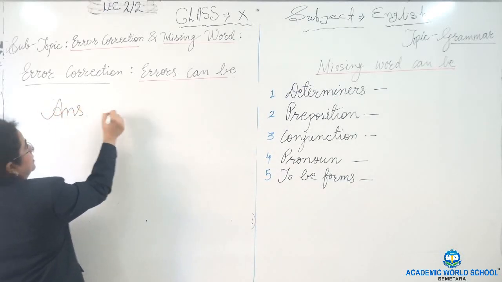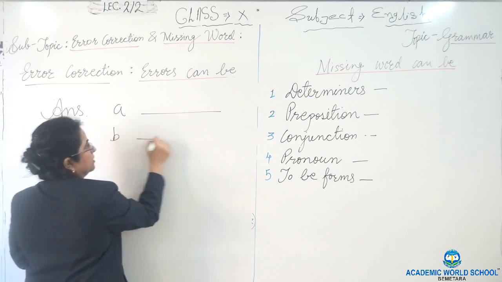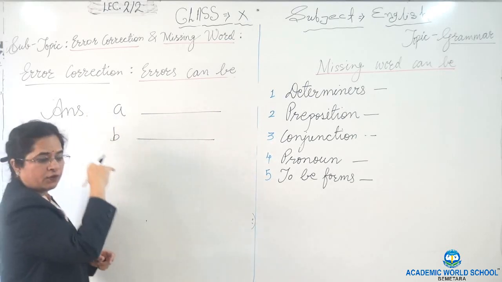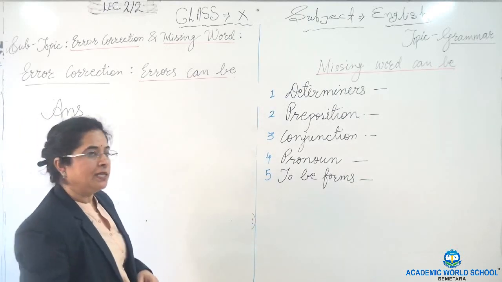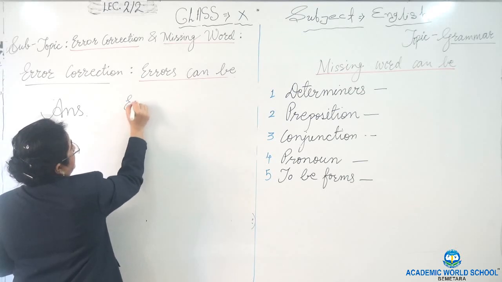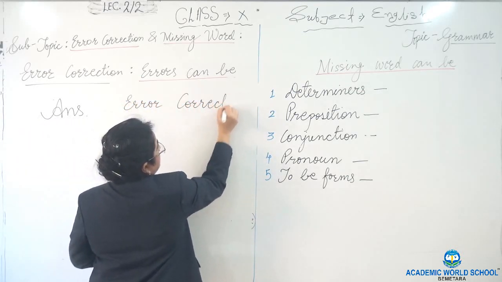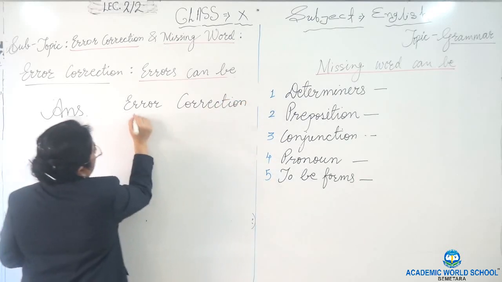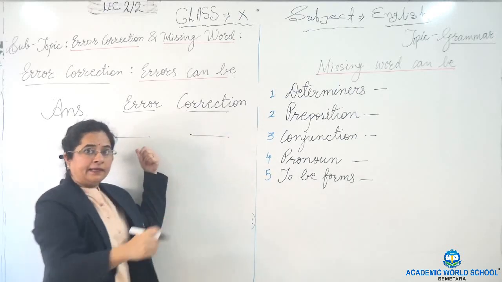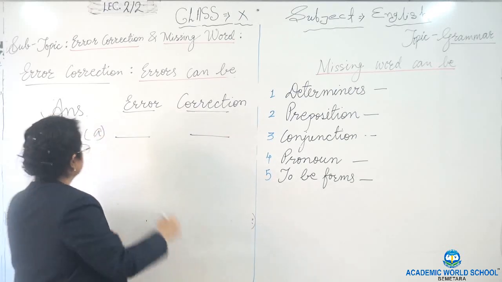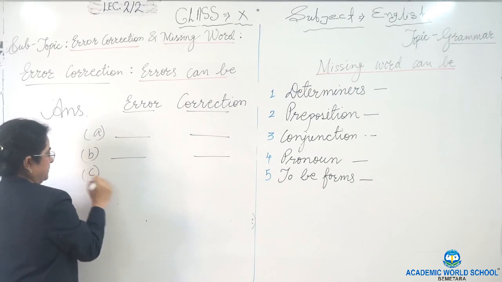For writing the answers, it should always be in this way. Answer A, whatever the answer is. B, whatever the answer is. This is for gap filling. And if we are talking about error correction, now remember, it should be in this way only. A, what is the error and what is the correction? B, then error and correction.